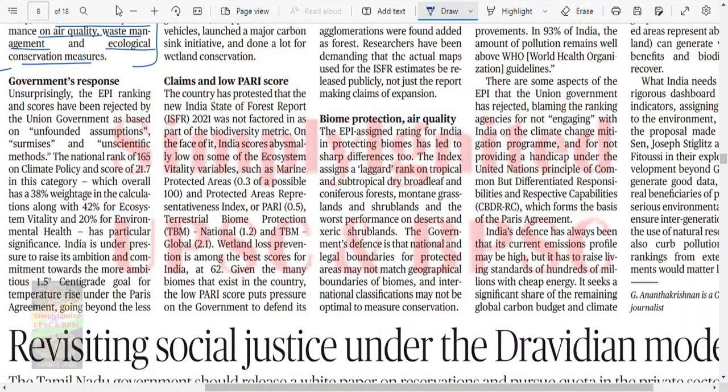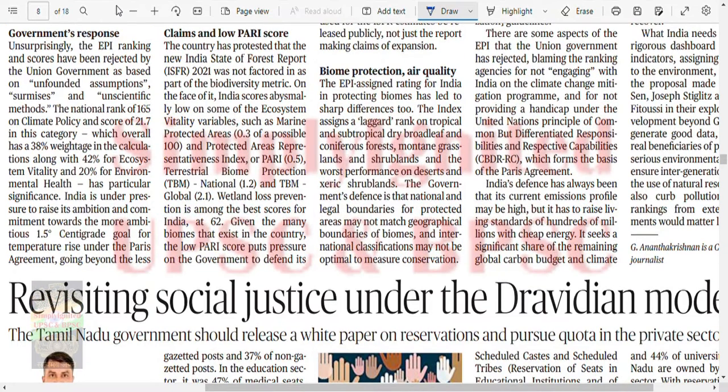The country has protested that the new India State of Forest Report was not factored in as part of the biodiversity metric. On the face of it, India scored abysmally low on some of the ecosystem vitality variables such as marine protected area and protected area representative index. Okay, so two things are there: MPA and PARI. India has got less there. Terrestrial biome protection and TBM global. Wetland loss preservation is among the best scores for India at 62.